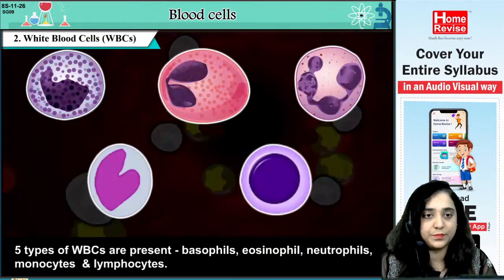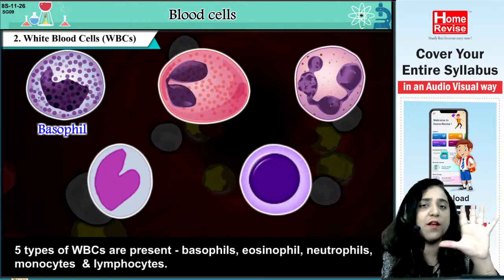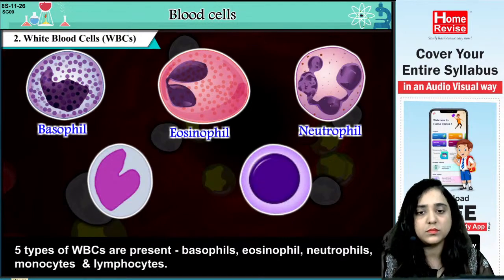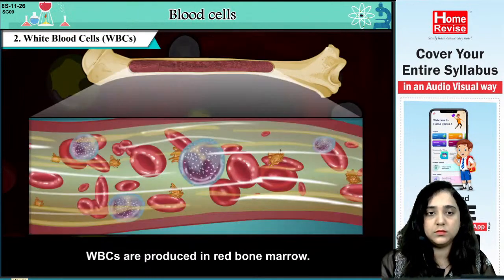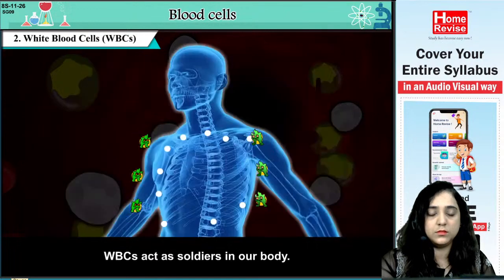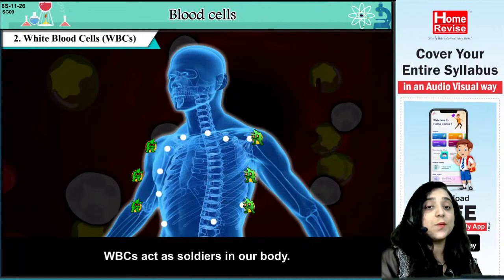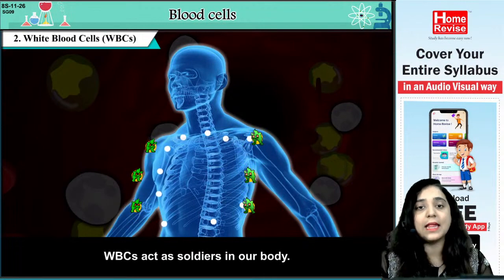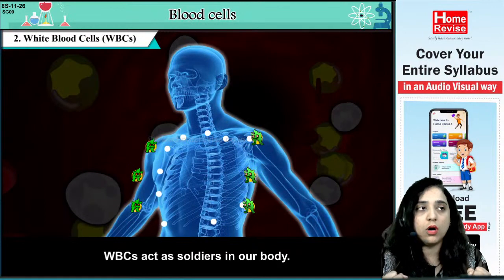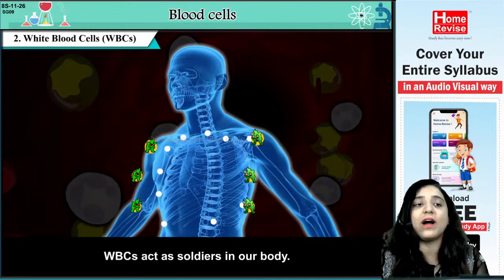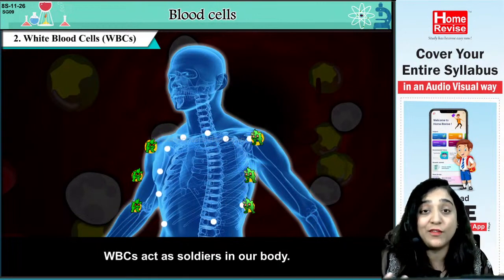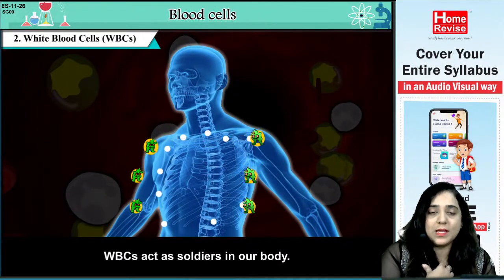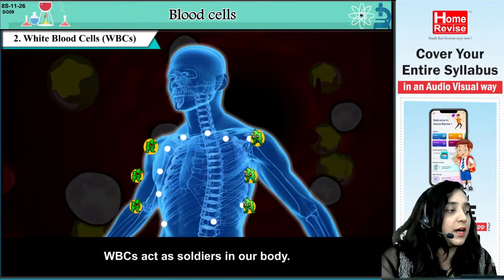5 types of WBCs are present: basophils, eosinophils, neutrophils, monocytes, and lymphocytes. WBCs are produced in red bone marrow. WBCs act as soldiers in our body. They act as protection to our body. If anyone gets a viral fever or a microbial infection, and our WBCs are strong, they can resist and fight against it.